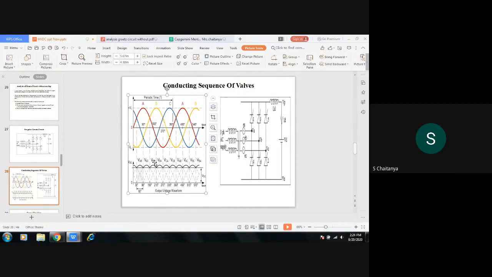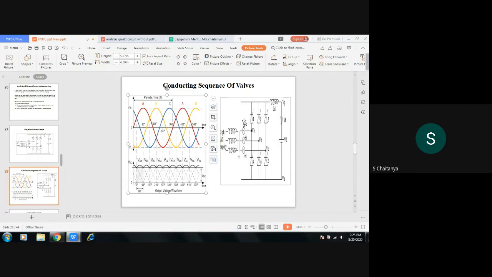So VBC, B and C are conducting. For phase B, on the positive side, which thyristor is connected? This is the phase B line. So on the positive side, the third thyristor is connected. So at omega T is equal to 150 degrees, T1 will be turned off and T3 will be turned on.